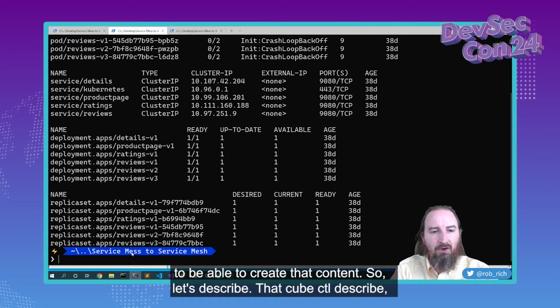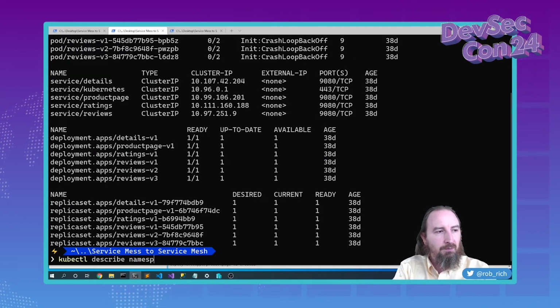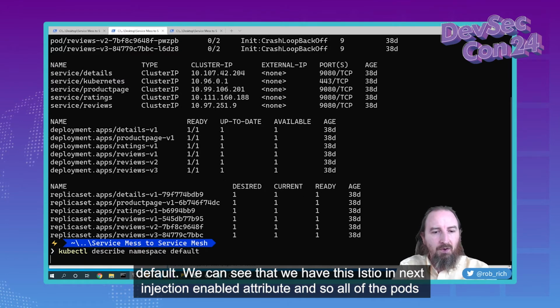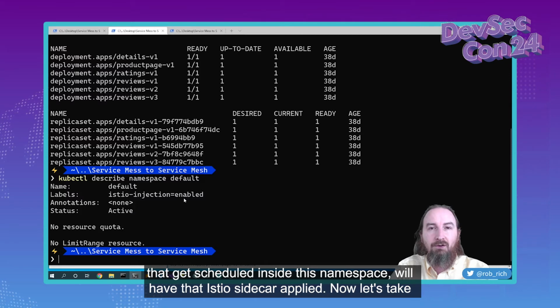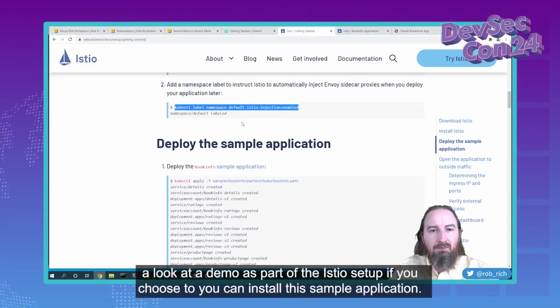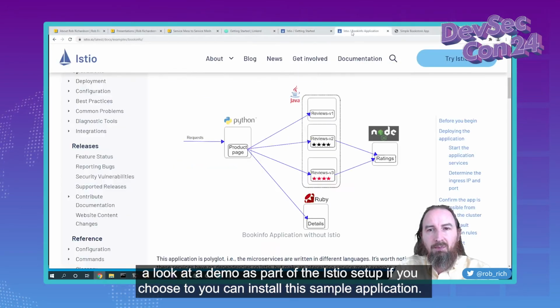So let's describe that. kubectl describe namespace default. We can see that we have this istio-injection enabled attribute, and so all of the pods that get scheduled inside this namespace will have that Istio sidecar applied. Now let's take a look at a demo. As part of the Istio setup, if you choose to, you can install this sample application.